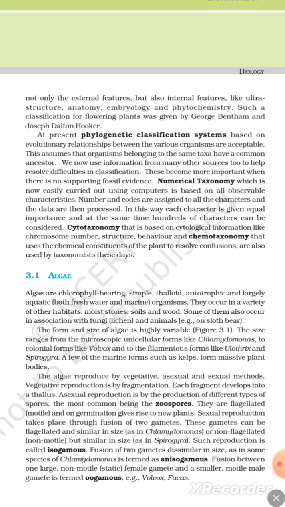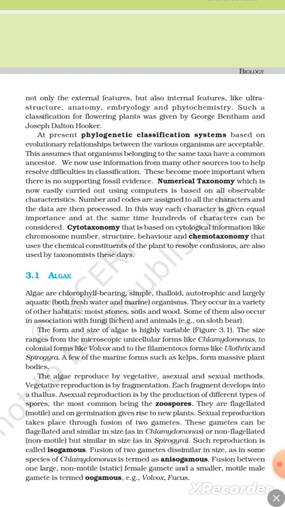3.1 Algae. Algae are chlorophyll-bearing, simple, thalloid, autotrophic, and largely aquatic organisms, both freshwater and marine. They occur in a variety of other habitats: moist stones, soils, and wood. Some of them also occur in association with fungi, as lichens, and with animals, for example sloth bear. The form and size of algae is highly variable, Figure 3.1. The size ranges from microscopic unicellular forms like Chlamydomonas, to colonial forms like Volvox, and filamentous forms like Ulothrix and Spirogyra. A few of the marine forms such as kelps form massive plant bodies.